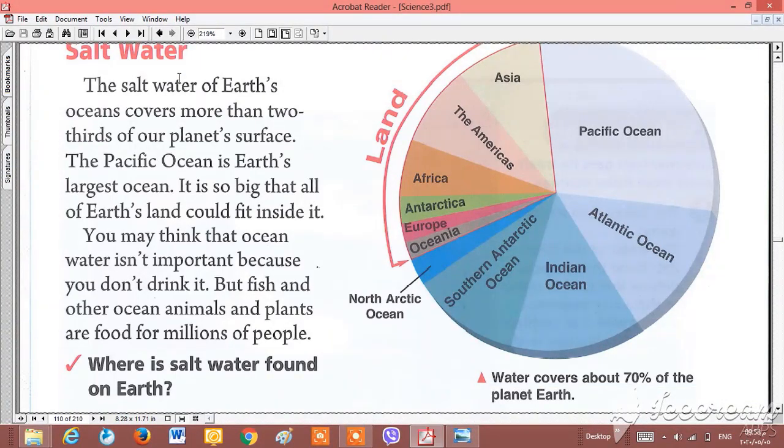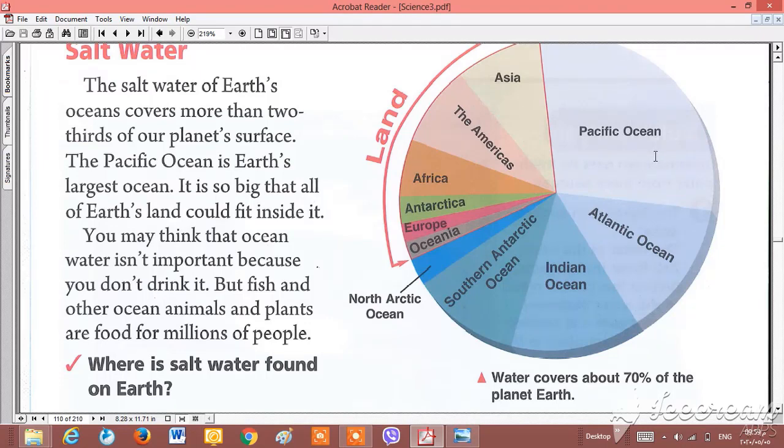And after that we pass to page 112, and we see that our planet contains 97% of salt water, and we see that we have 4 big oceans: Pacific Ocean, Atlantic Ocean, Indian Ocean and Southern Ocean. And we see that Pacific Ocean is the largest ocean on our planet.